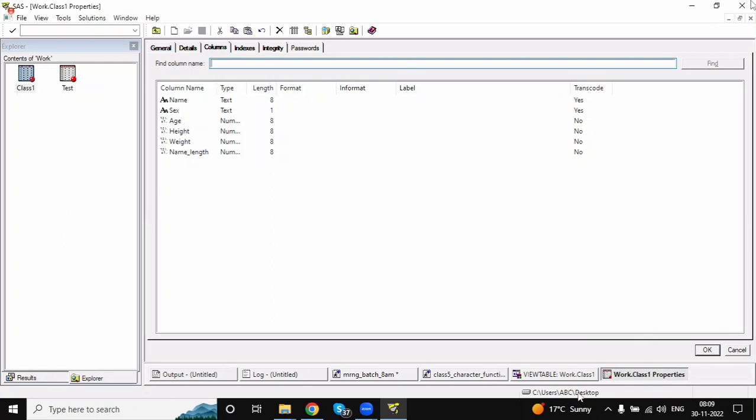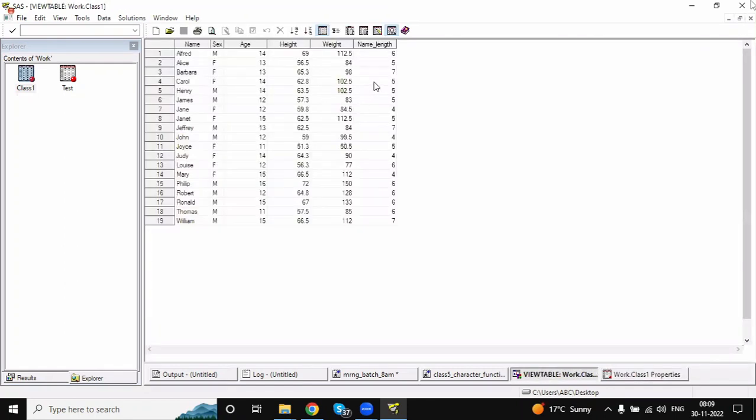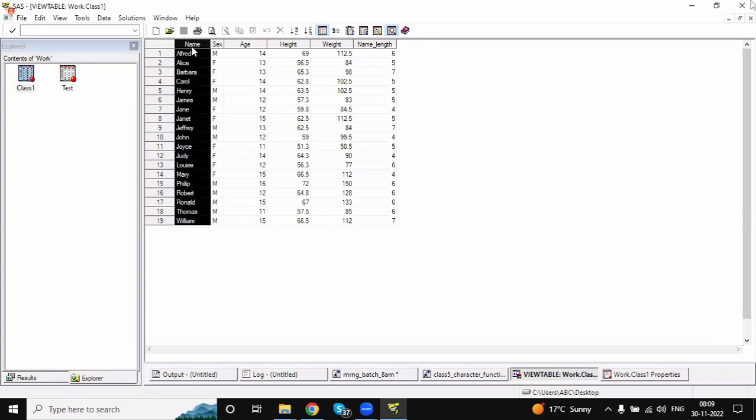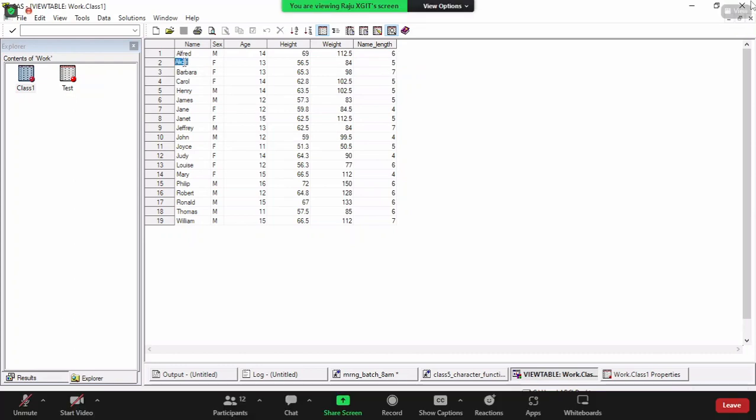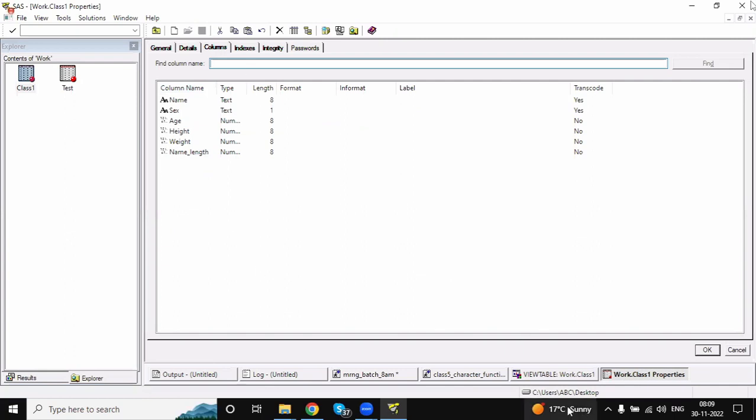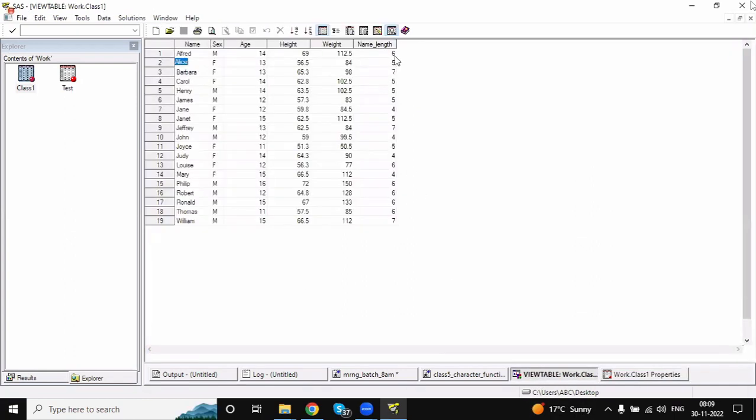Agree? Now, here what length was it showing? How much length was occupied? For example, for the name variable, we assigned 8 characters, but here it occupied only 6 characters. We assigned 8 characters, but here it occupied only 5 characters because there are only 5 letters. So I can say this is the assigned length and this is the actual length occupied by each observation.